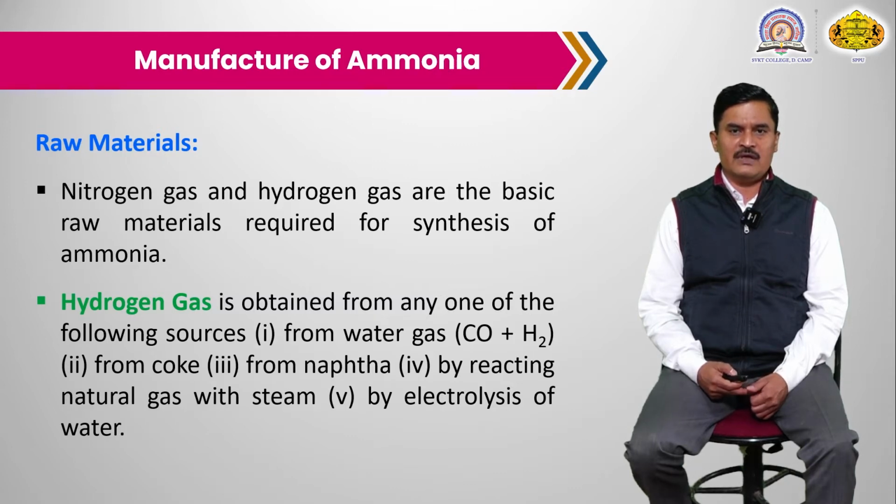Water gas means carbon monoxide and hydrogen. Water gas is produced by using different sources, for example, the reaction of coke with water, and from naphtha. Naphtha is also converted into hydrogen gas. Then, by reducing natural gas, that is converted into hydrogen, and also electrolysis of water. So all these are the different sources of the hydrogen which is required for the manufacture of ammonia.